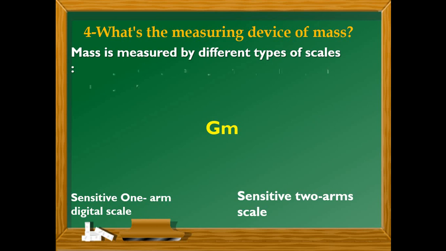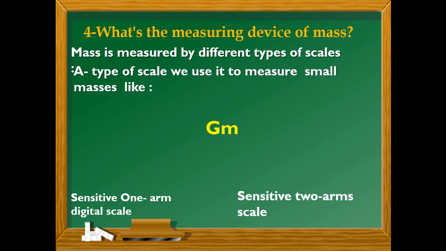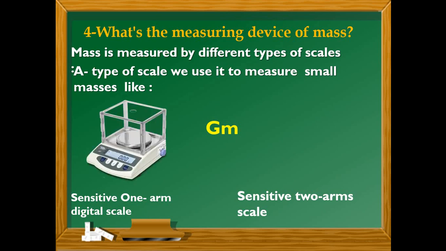For example, one type of scale we use to measure small masses, for example gold, silver, paper clip, and other things. This scale we call a sensitive 1-arm digital scale.